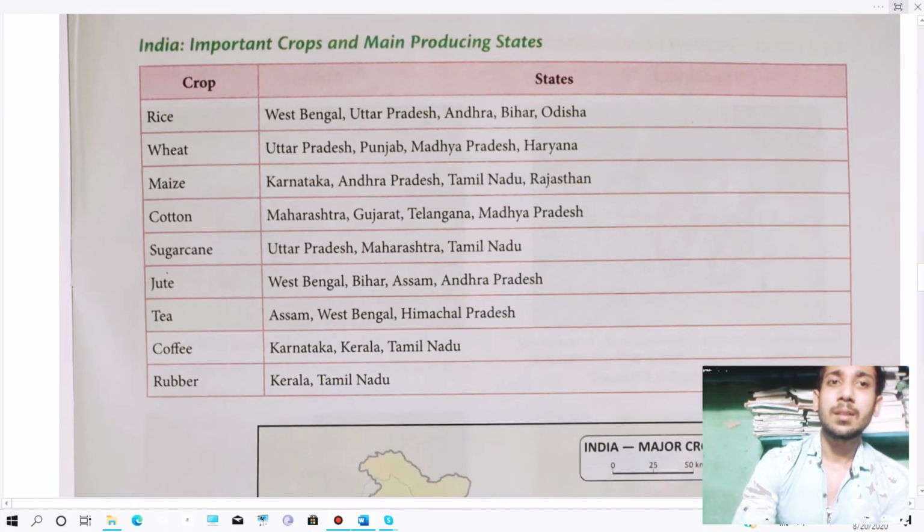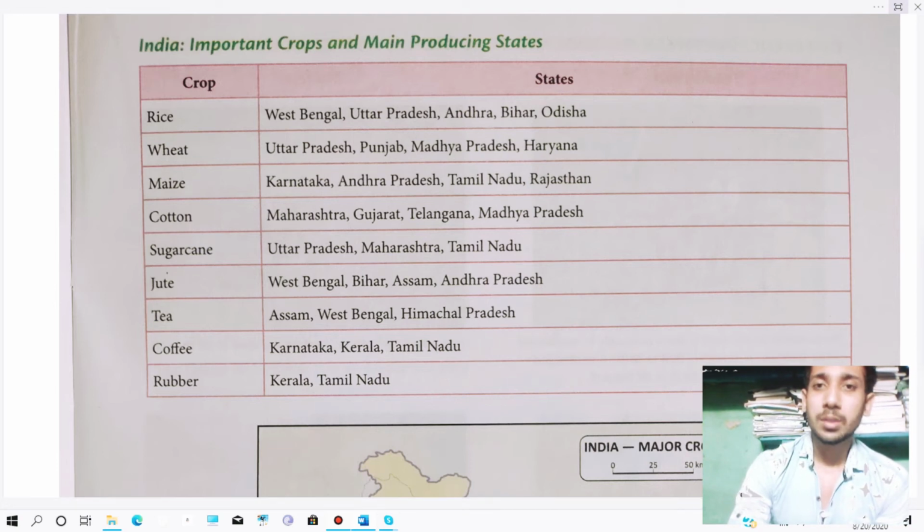Thereafter, as you can see, there are important crops and main producing states. So you have to just learn these crops and states. I'm going to ask some questions from this part also.